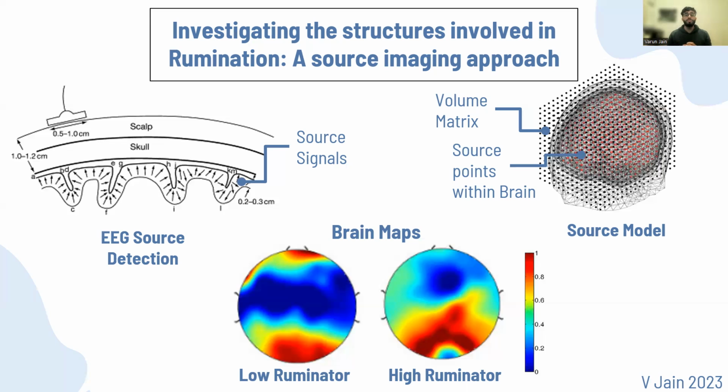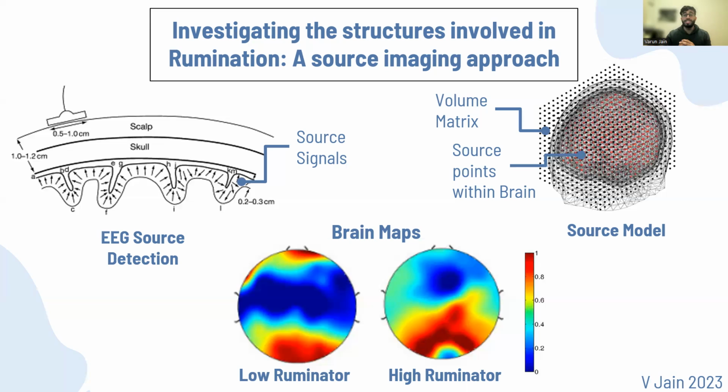In fact, there are numerous cognitive factors that can influence the severity and length of their negative mood, including their response to rumination. But this begs the question, are there any differences in the activation patterns or visible physiological differences between low and high ruminators? And if we think more on a holistic level, what part of your brain is actually involved in these ruminative pathways? Well, this is what I sought out to determine by using source imaging, specifically beamforming.